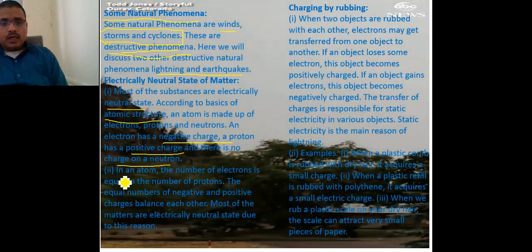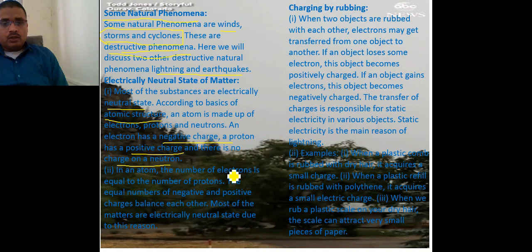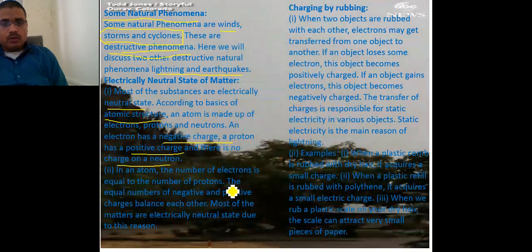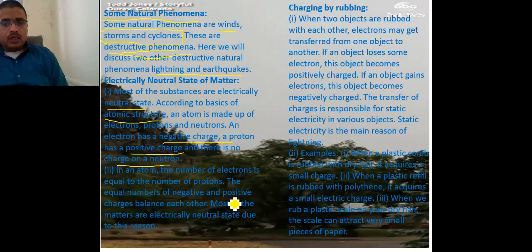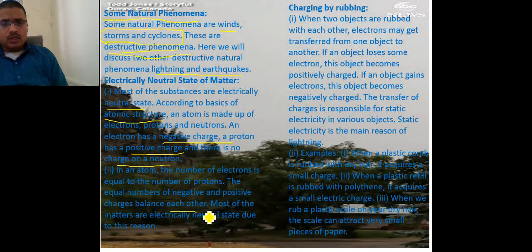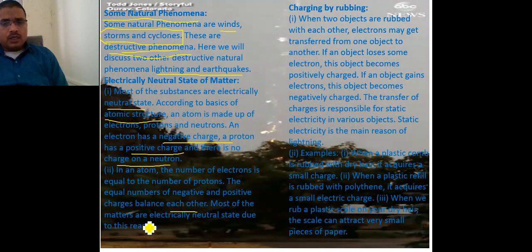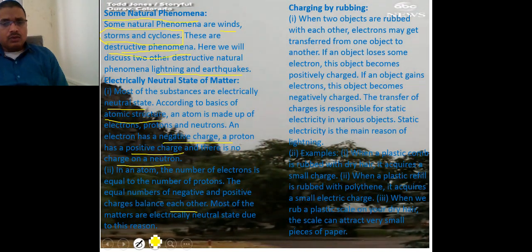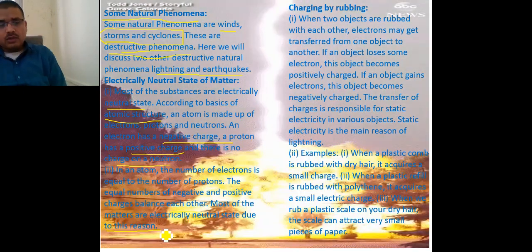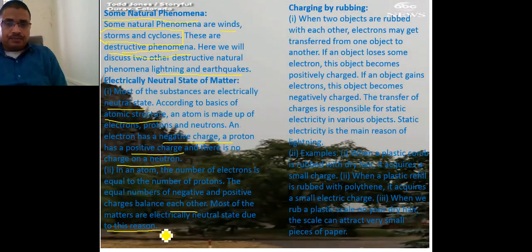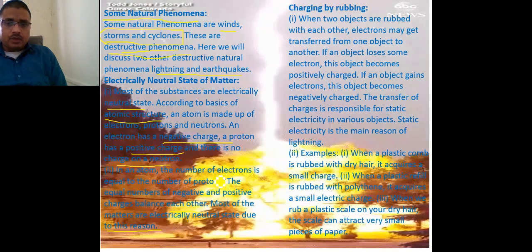In an atom, the number of electrons is equal to the number of protons. The equal numbers of negative and positive charges balance each other in the atom. This is the atomic structure theory. Because of this reason, most matter is in an electrically neutral state.